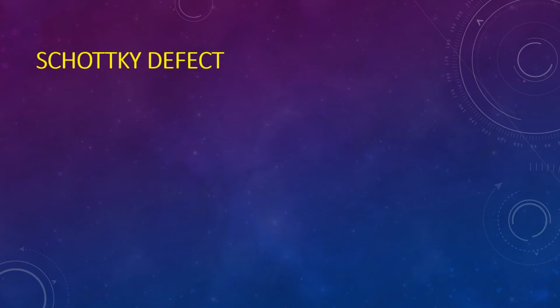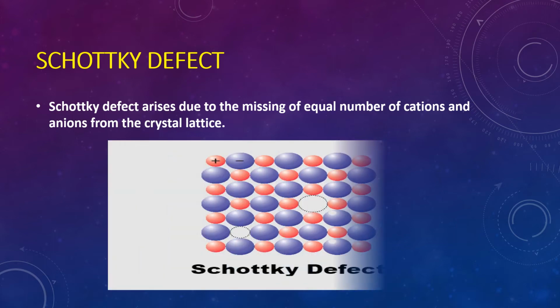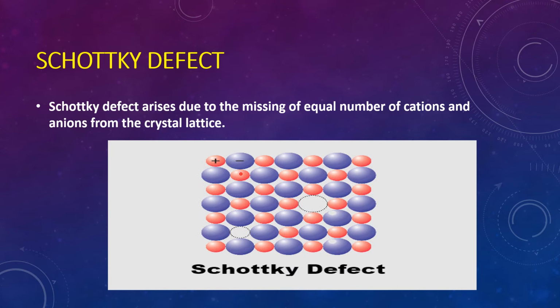First, we are going to see the Schottky defect with the help of the stoichiometric arrangement. Stoichiometric arrangement is nothing but a perfect arrangement. Schottky defect arises due to the missing of an equal number of cations and anions from the crystal lattice. A crystal lattice is made of unit cells, each containing a center point.